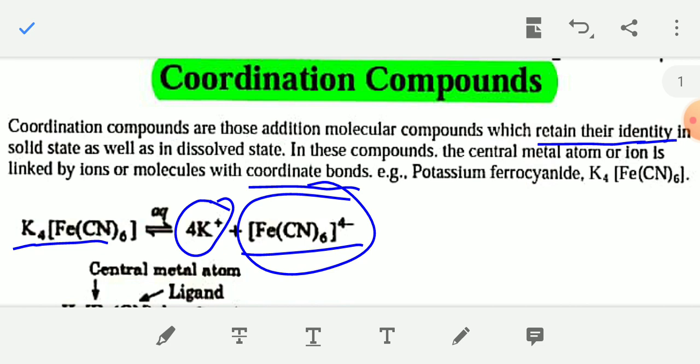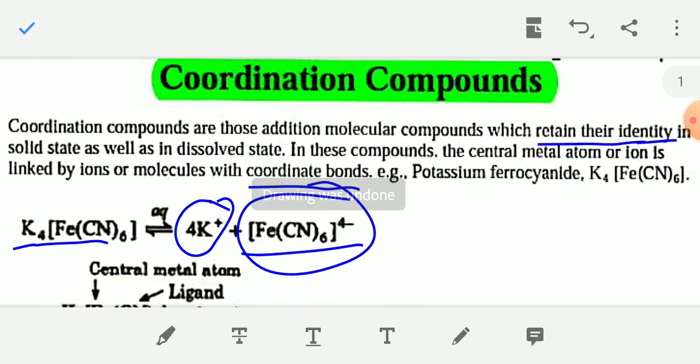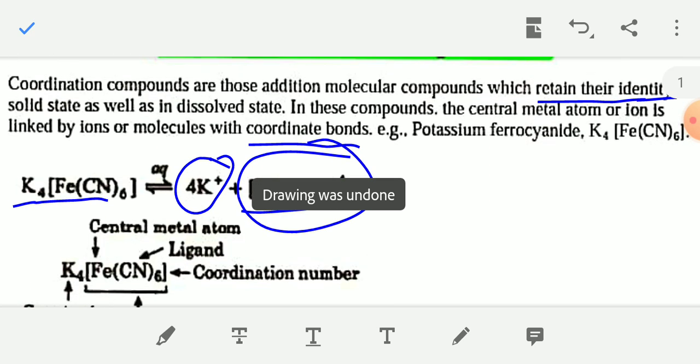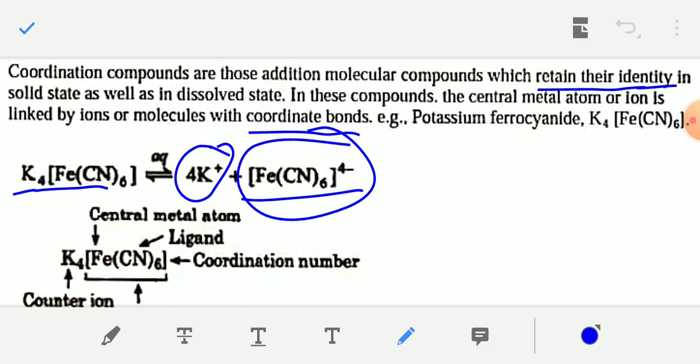The example is potassium ferrocyanide, K4[Fe(CN)6]. This is an example of coordination compounds. If you dissolve potassium ferrocyanide in water, you will get the existence of K plus ion and [Fe(CN)6] 4 minus ion.